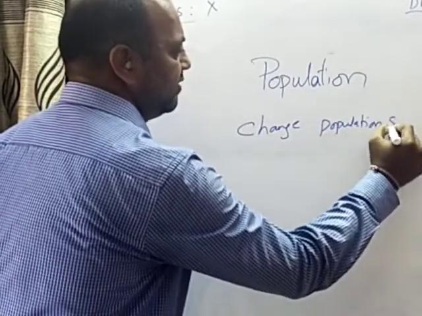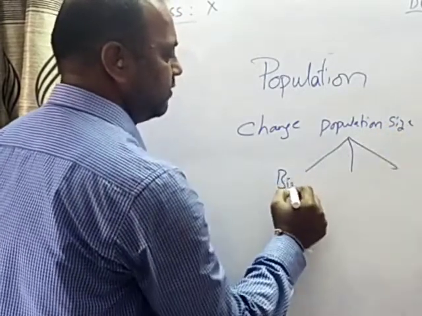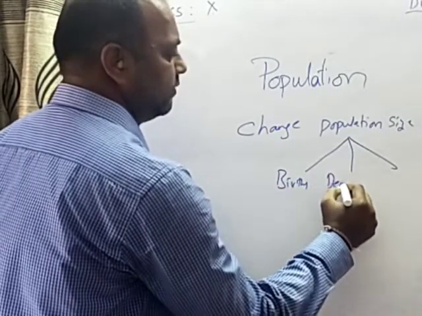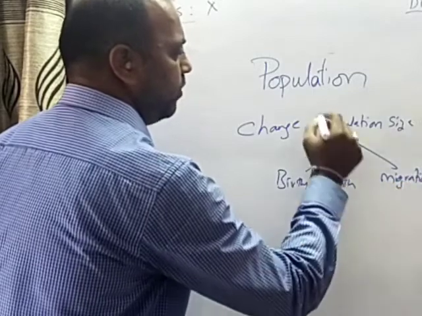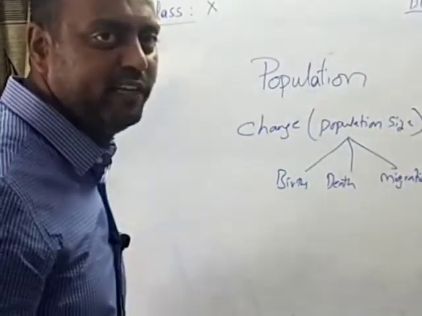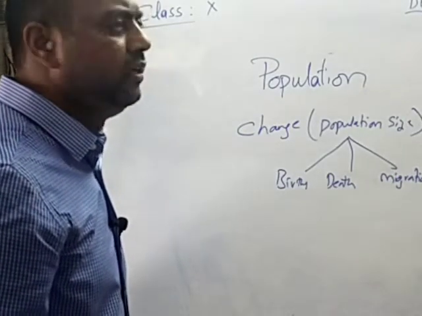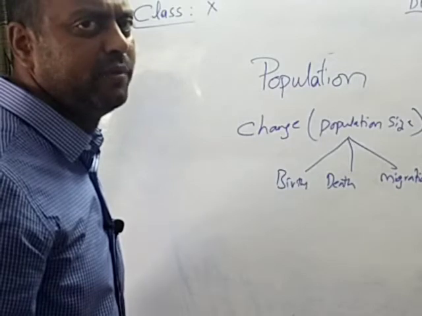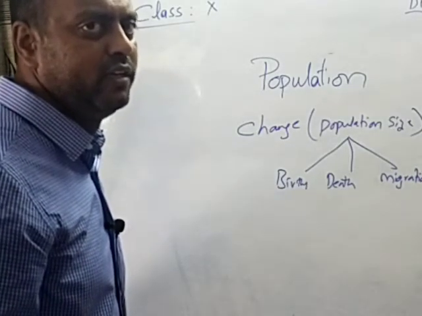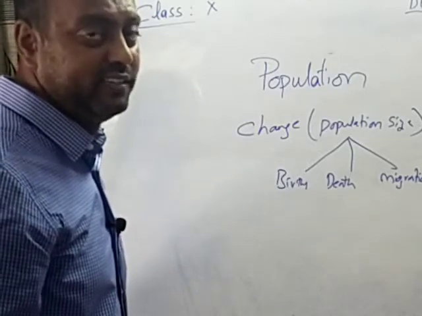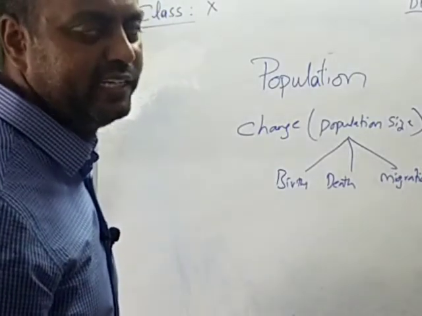This change in the population size takes place in three ways. One is births, one is deaths, the third one is migration. Why does the change in the population take place? Because the people may migrate from one place to another place during their settlement, and there will be many births that take place every hour, and there are also deaths that occur. So because of all these factors, the population will not be static and it keeps on changing.